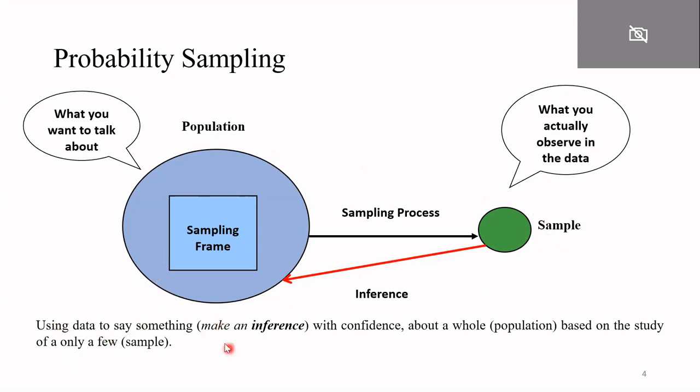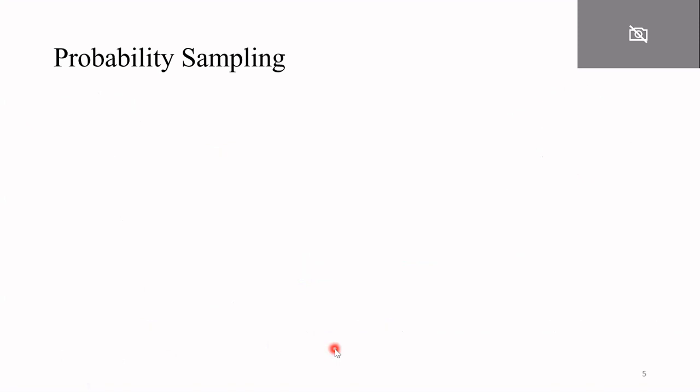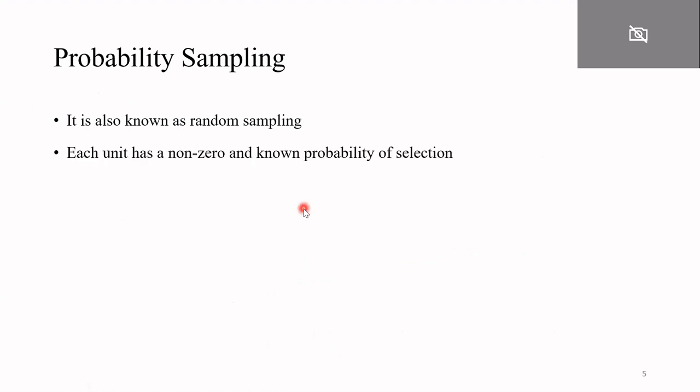So we use data to make an inference with confidence about the whole population based on the study of only a few samples. So research is all about drawing inferences from your sample, and on the basis of your sample, you will draw inferences about your population. So probability sampling is also known as random sampling because you are randomly selecting a number of respondents. Each unit has a non-zero and a known probability of selection, or you can say each element in the population has an equal probability of being selected in the sample.